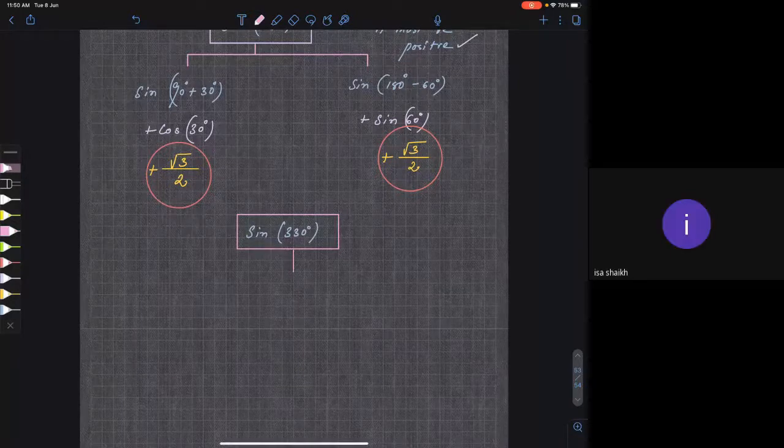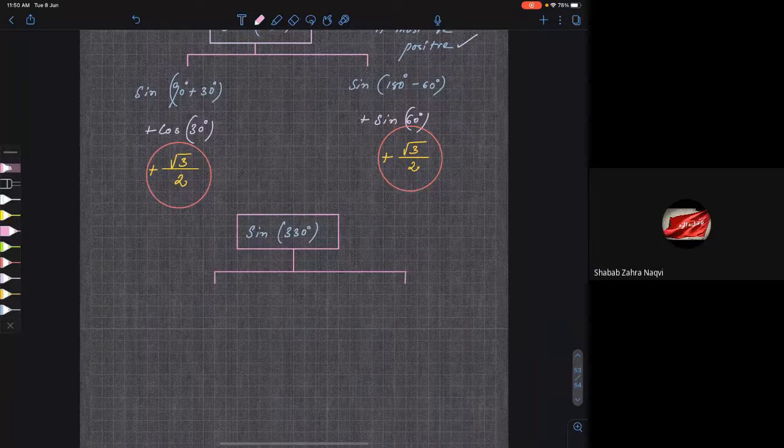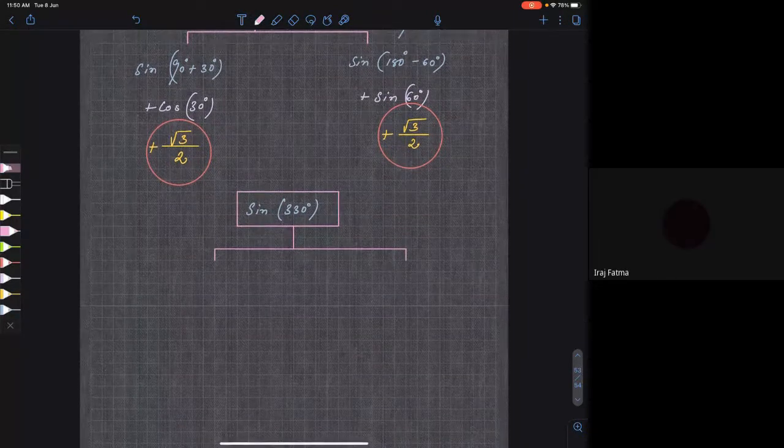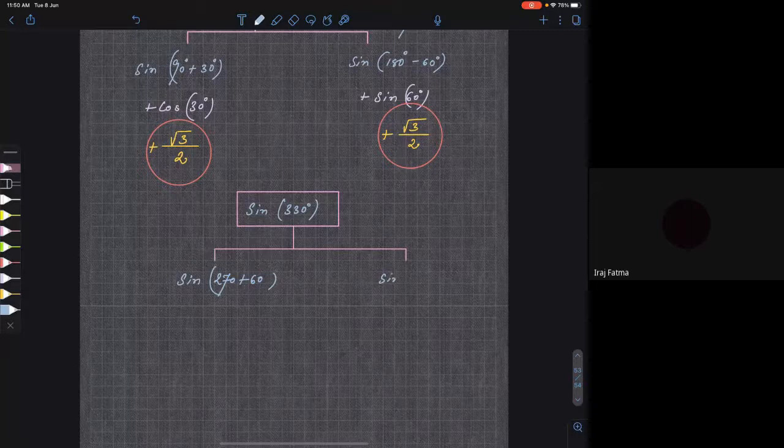360 minus 30. Very good. And 270 plus 60. So this can be either sine of 270 plus 60 or sine of 360 degrees minus 30 degrees. You are getting my point?